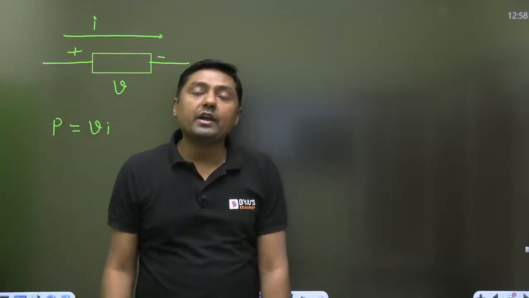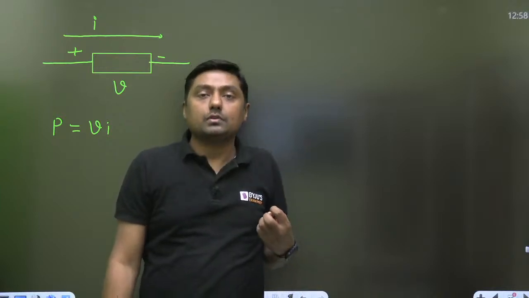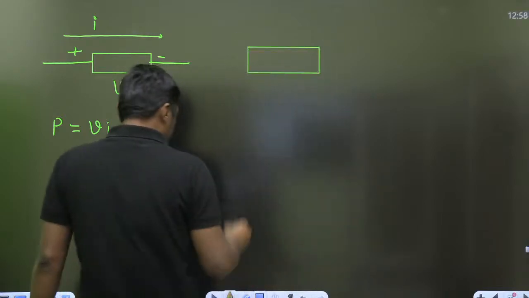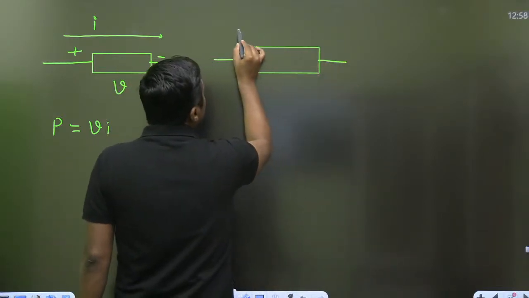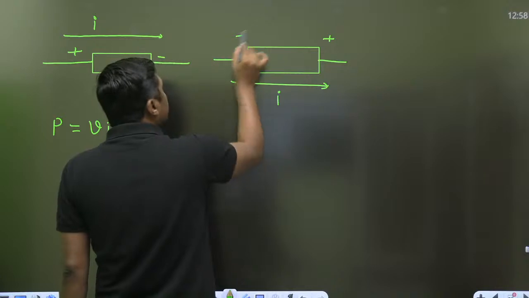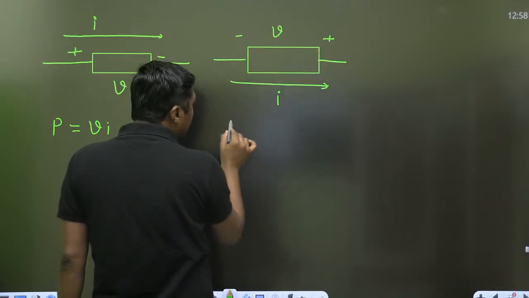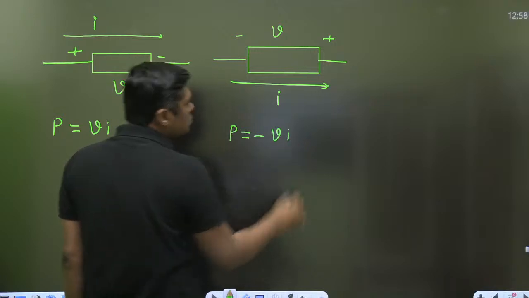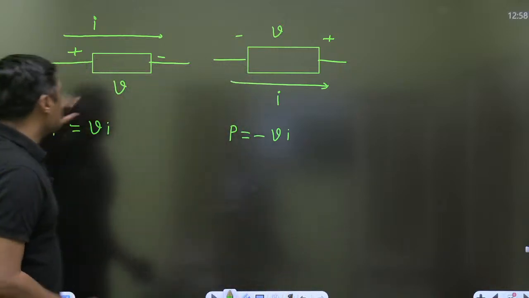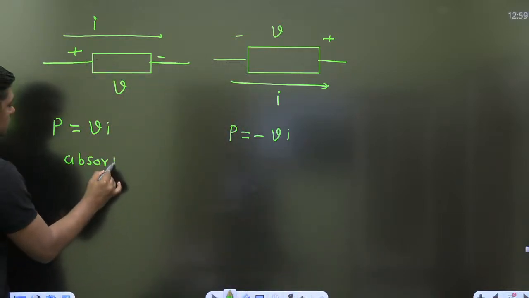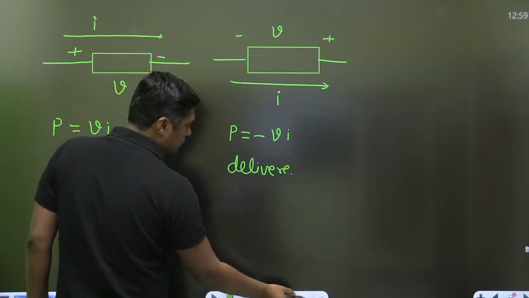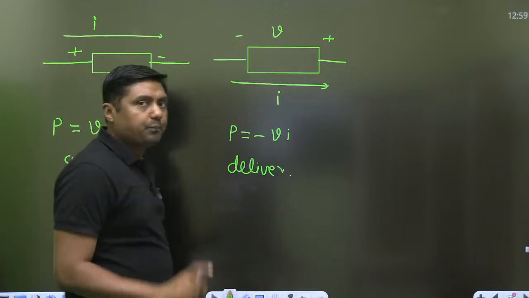This particular device will absorb the power, right? Suppose that is the element. If this is the direction of current, when it enters through the minus and leaves the plus, it will deliver the power. This is called sign convention. So it will absorb, it will deliver the power. Okay, that is the concept.